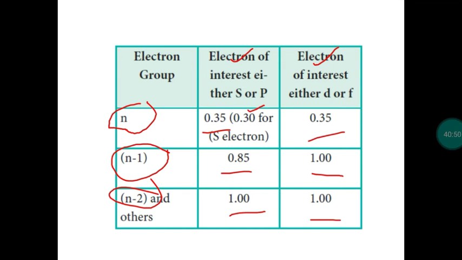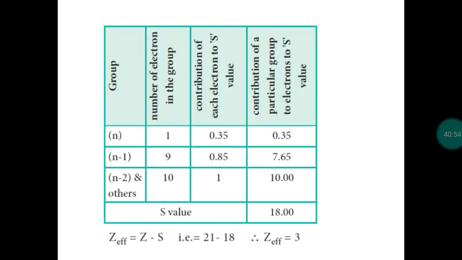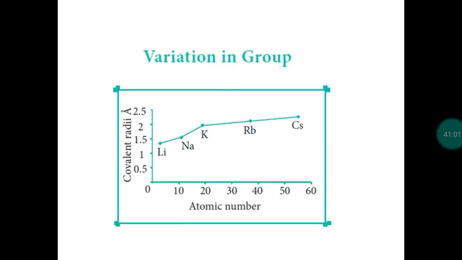So this is called Slater's rule. Based on Slater's rule, we calculated the effective nuclear charge for the 4s electron and the 3d electron in scandium. Five-mark questions we completed already. Next, variation of atomic radius in a group.